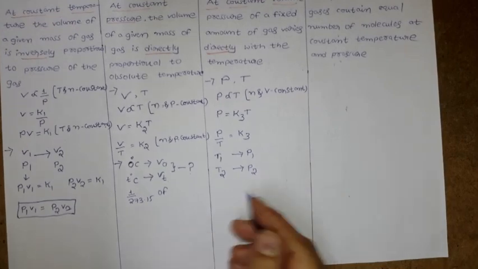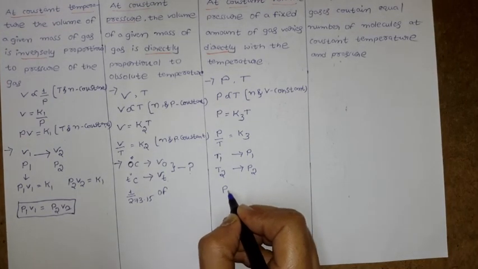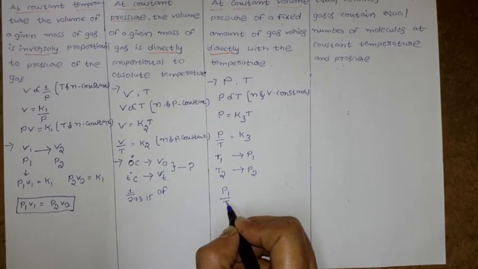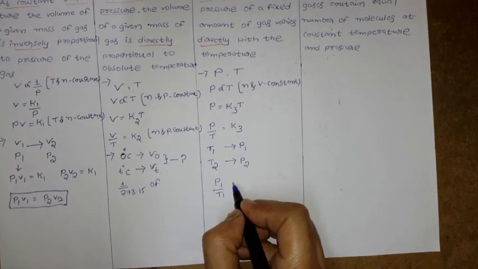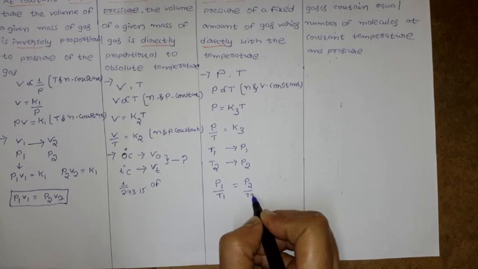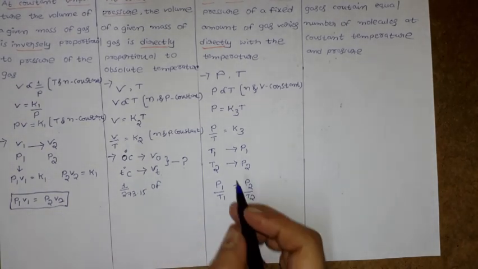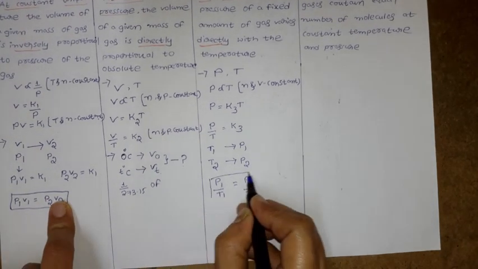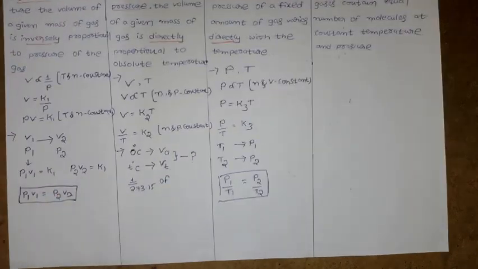Now you can write Gay-Lussac law simply as P1 by T1 equal to P2 by T2. This is the general equation we use while doing problems. This is about Gay-Lussac law.